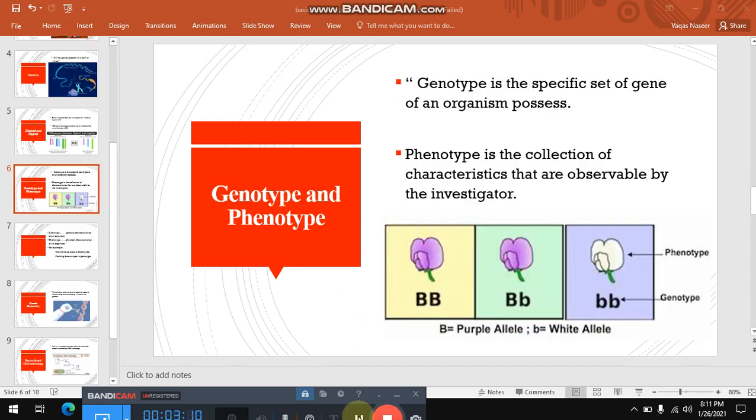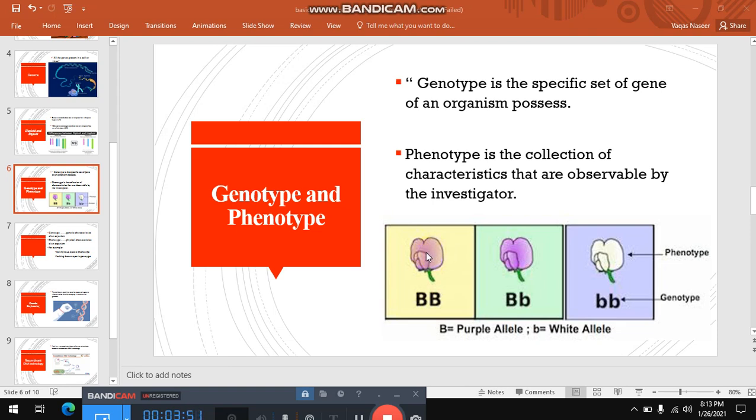Now, the terms genotype and phenotype. You must know the difference between these two terms. Let's understand these terms with this picture. Friends, a capital letter always represents the dominant character of a gene and a small letter represents the recessive character of a gene. In this picture, capital B shows the purple allele while small b shows the white allele. When a cell contains dominant purple alleles, this is the genotype of the cell. When this character appears physically and you can see it in that flower, that it is purple,